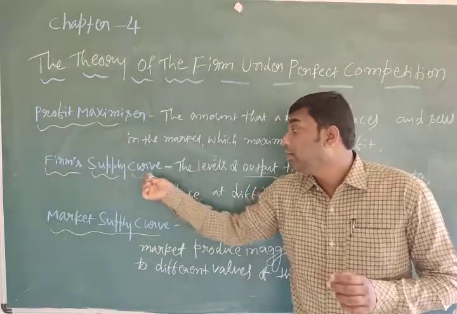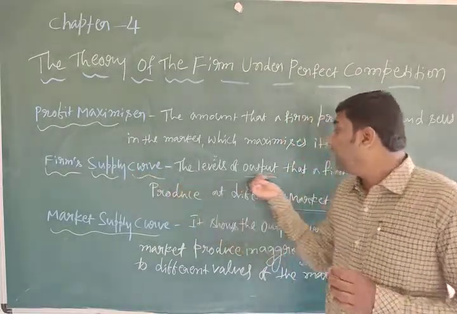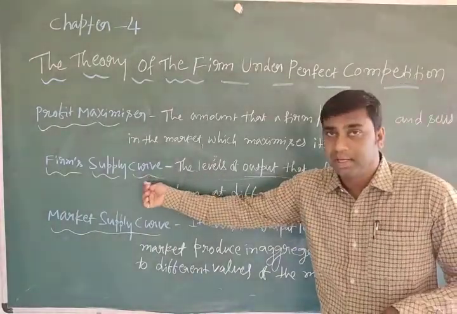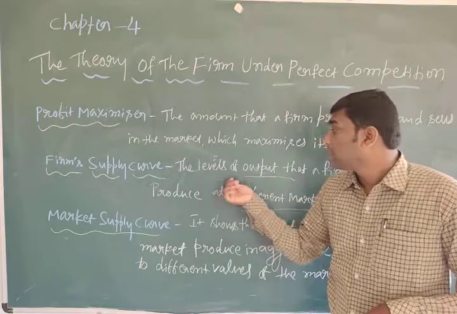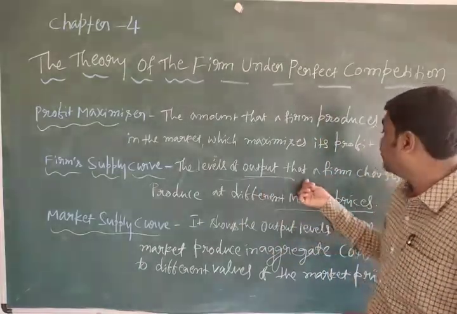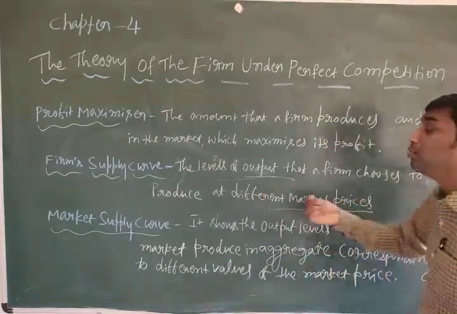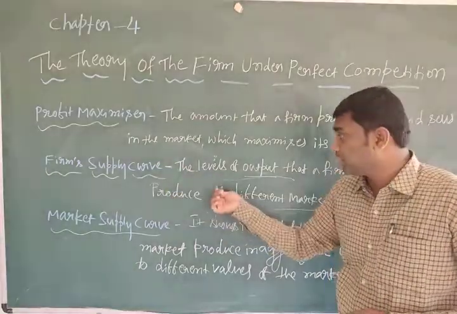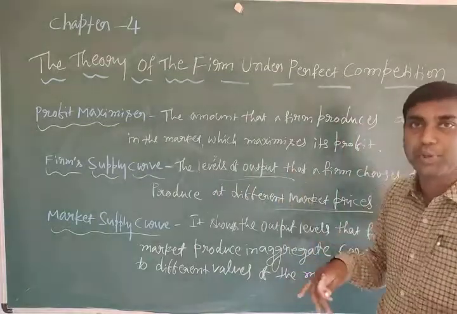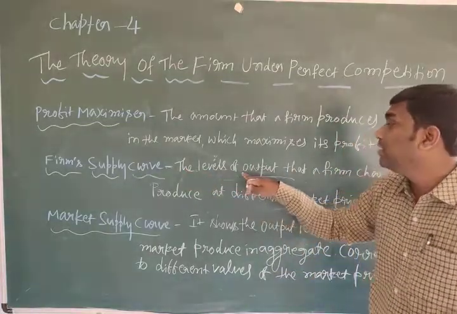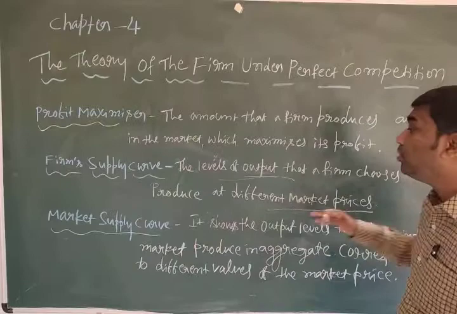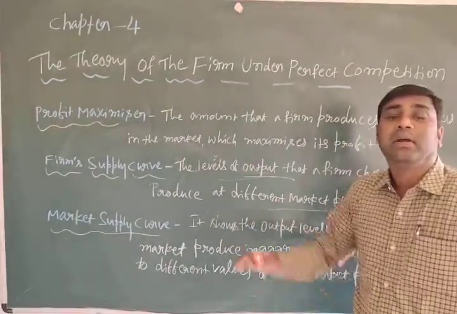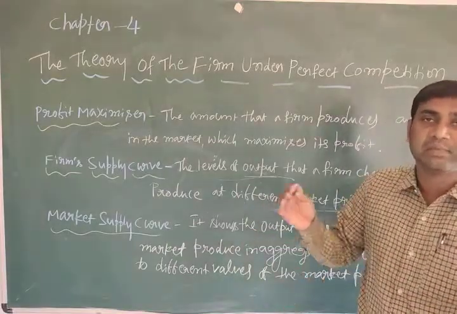The firm's supply curve shows the level of output that a firm chooses to produce, whether increase or decrease, at different market prices, because prices are always changing, sometimes increasing, sometimes decreasing.